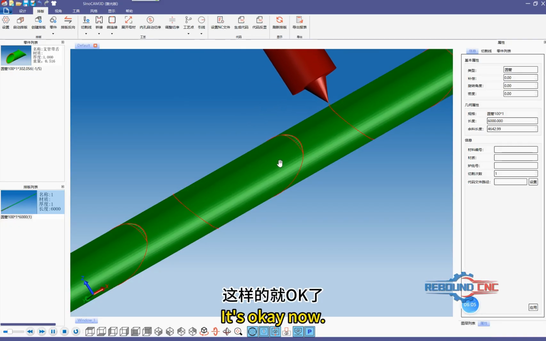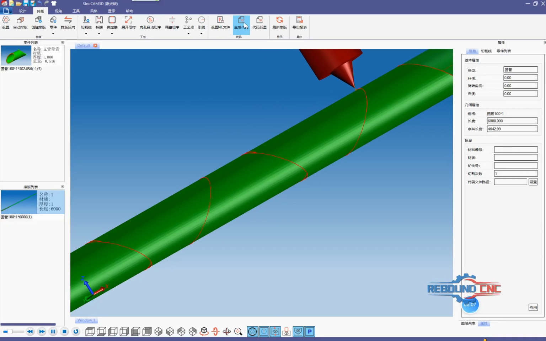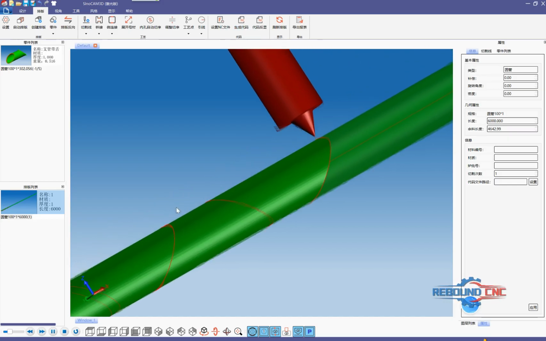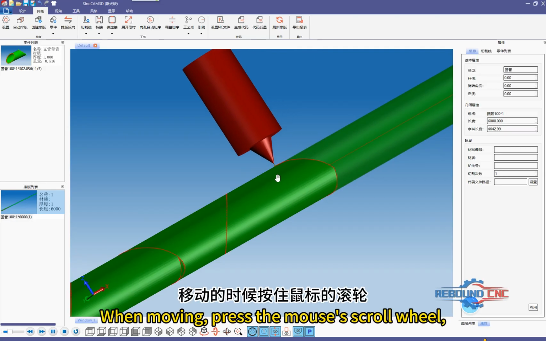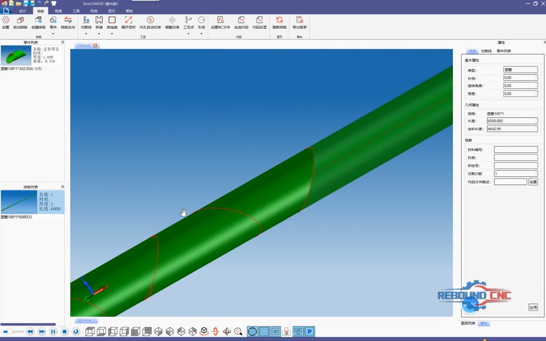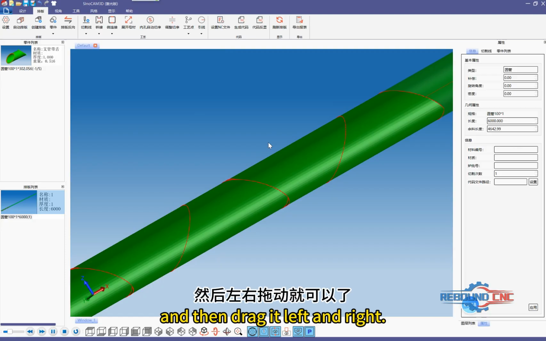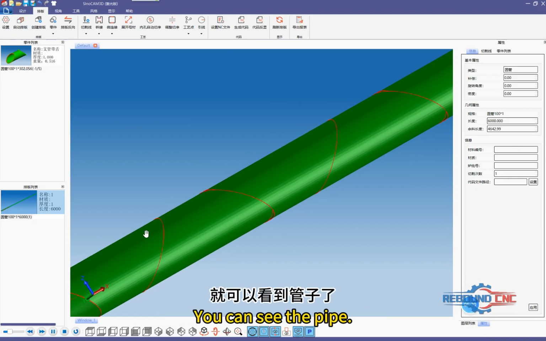It's okay now. When moving, press the mouse's scroll wheel, and then drag it left and right. You can see the pipe.